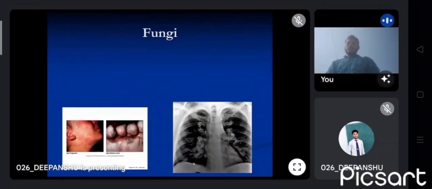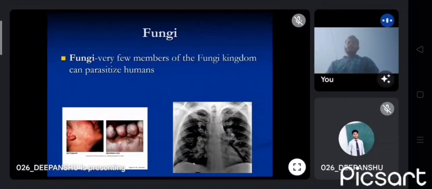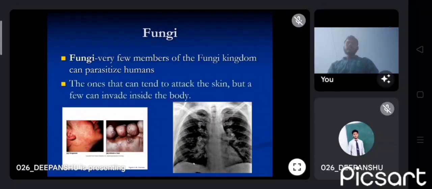Now we will learn about fungi. Very few members of the fungi kingdom can parasitize humans. The ones that do tend to attack the skin, but a few can invade inside the body. It means fungi cause disease which attacks the skin and causes some diseases inside our body.